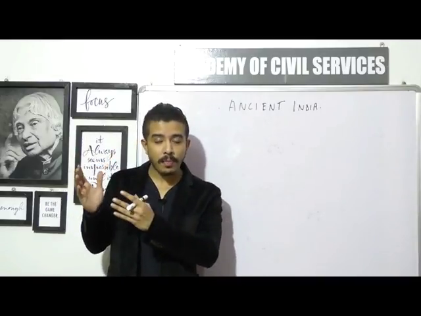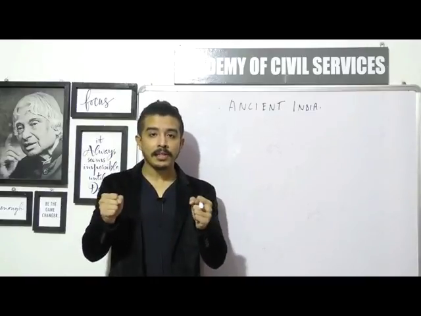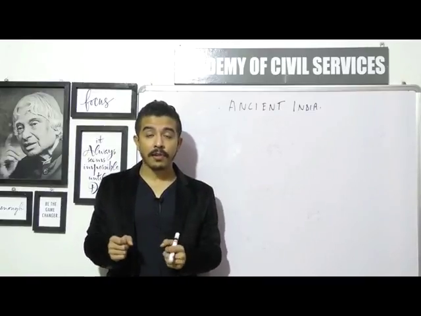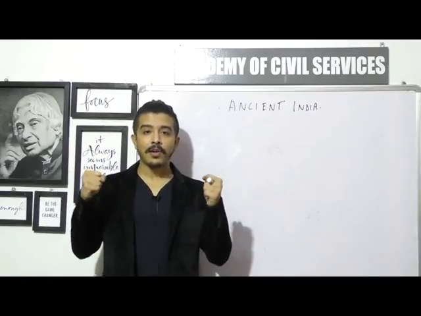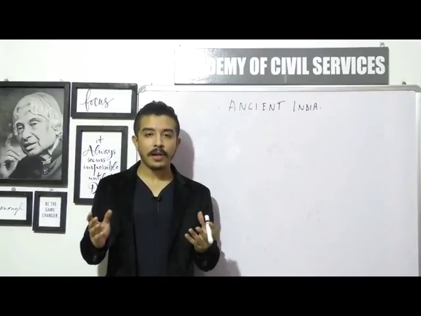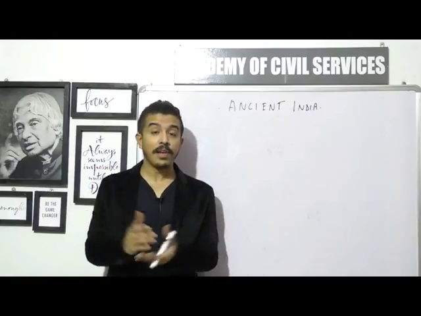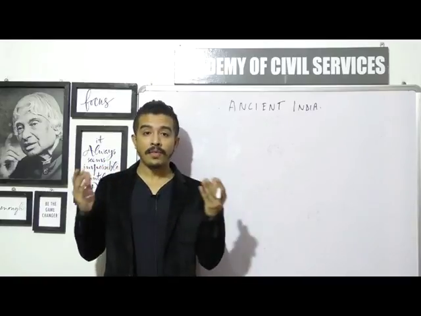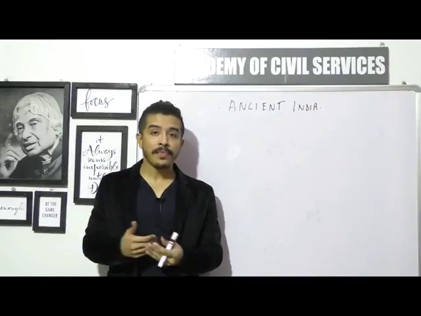Okay, so a small part of Harshavardhana we'll discuss, and then we'll move on to the main chapter of today's class, and that will be about the different types of temples which have been built by the great kings and the queens in ancient India. Okay, so we'll talk in great detail about the different types of temples, how different they were geographically, where they were located, the important temples, the representative temples.